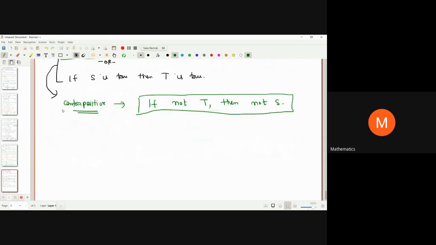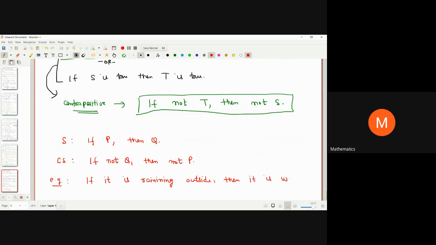I will take two examples so that you can understand the meaning of contrapositives. One thing you should note is that if you are given one statement, say, if P then Q, then its contrapositive statement is, if not Q, then not P. So if I say the P statement is, if it is raining outside, then it is wet outside.